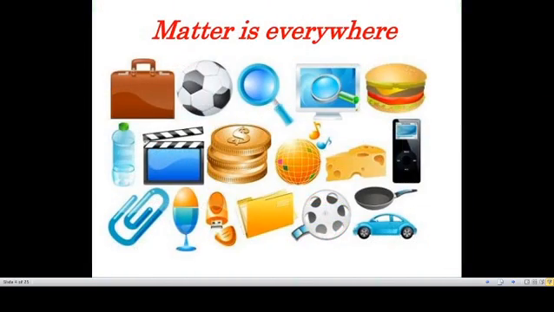Matter is everywhere. I already said anything and everything is made up of matter. So playing football, using lenses, eating a burger, paper clip, pen cork, water bottle, water, film roll, car, cooking pan. So everything is matter. Matter is everywhere.